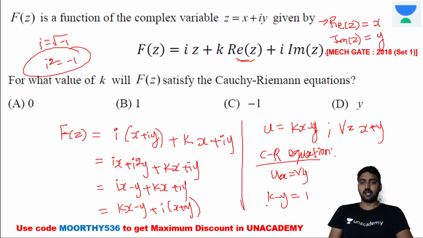And if you compare the value with the another equation, then, oh sorry, it's I into y, right? Imaginary part is equal to I into y. Ix plus minus y plus k into real part of z. Here it's I into y. So here we are getting I square, right? And if you take the I square,